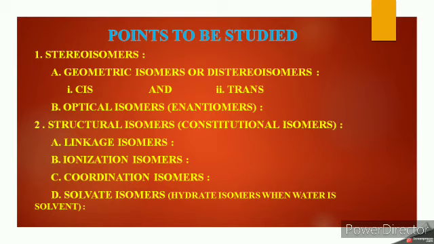The second type is structural isomers, also known as constitutional isomers. In this isomerism we have to discuss A. Linkage isomers, B. Ionization isomers, C. Coordination isomers, and D. Solvent isomers. Let us discuss one by one in detail.